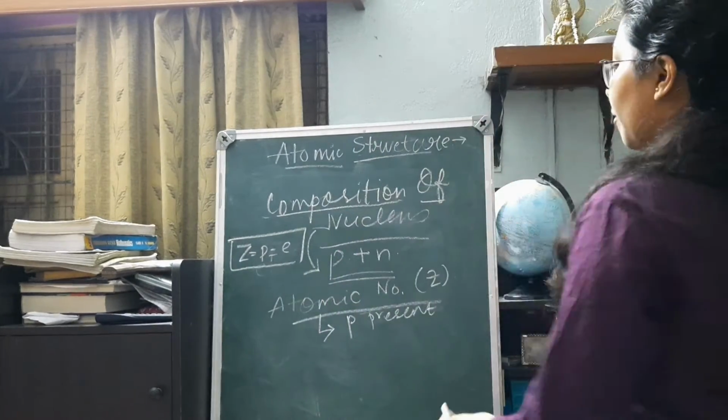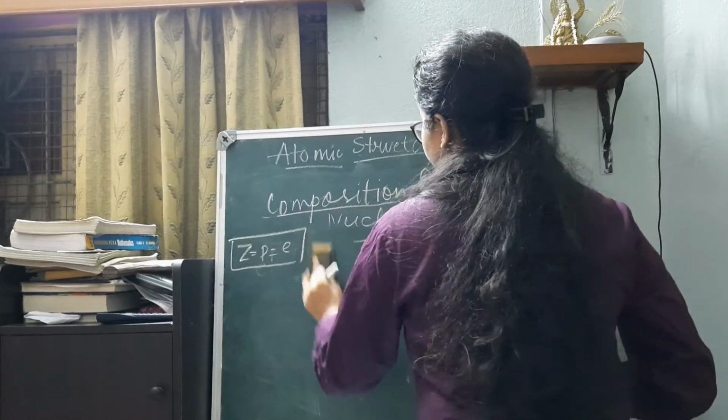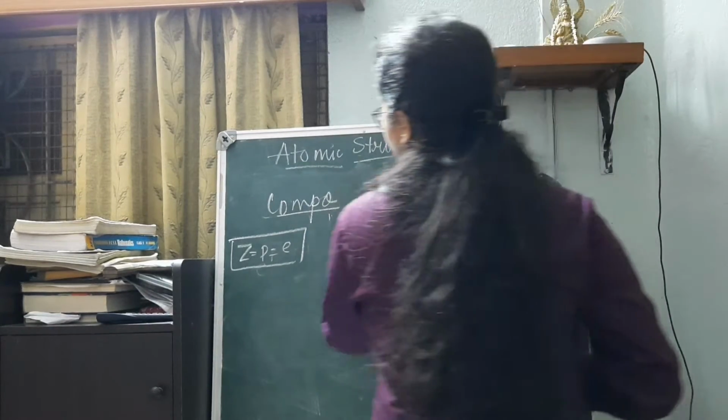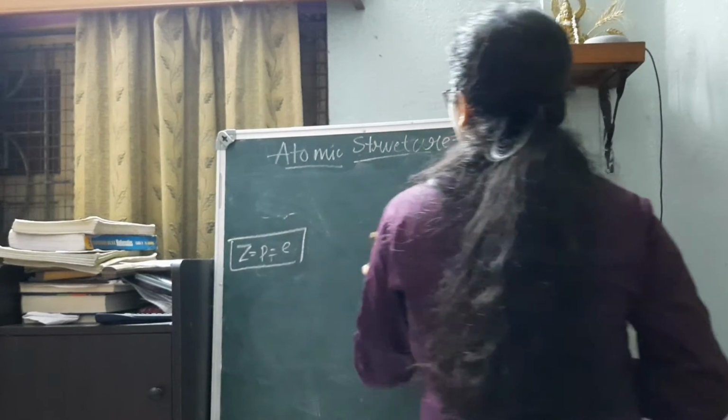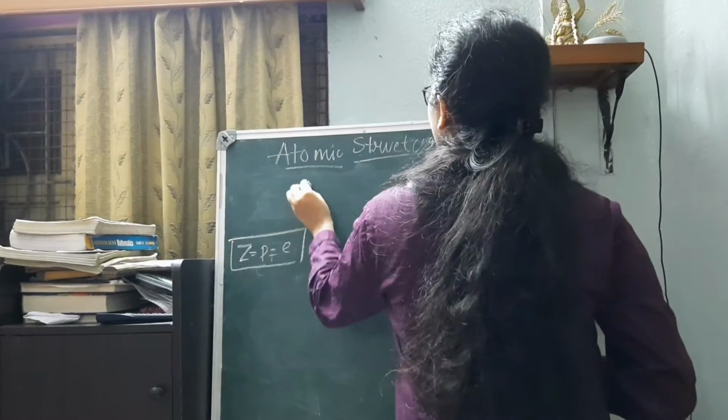Now after the atomic number Z, we have the mass number. When we are talking about the mass number, it is generally denoted as A.